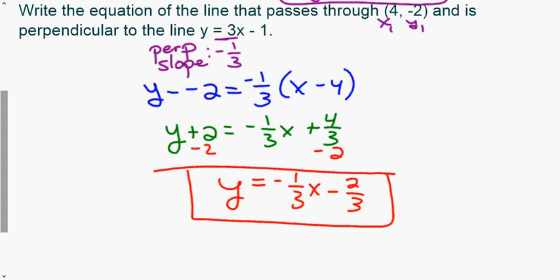All right, so again, our perpendicular, so we're talking opposite reciprocal. So the opposite reciprocal of 3 would be -1/3. So our perpendicular slope is -1/3. We plug it in our slope formula, y minus the y we're given. So y minus -2 equals the slope times x minus the x we're given. Distribute. If you're not good, you may remember doing 4/3 minus 2/1, finding your common denominator and stuff like that. We will talk more about this in class and using your calculators and all of that stuff as well.